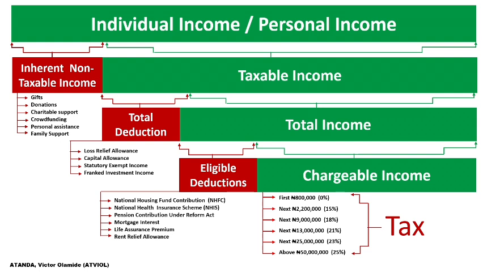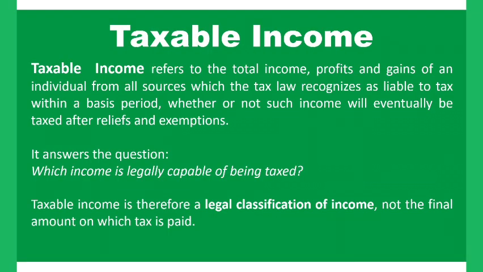So let's now look into the difference between taxable income and chargeable income for better understanding of people that are watching. What is taxable income? As earlier mentioned, taxable income refers to the total income, profit or gain of an individual from all sources which the tax law recognizes as liable to tax within a basis period, whether or not such income will eventually be taxed after relief and exemptions.